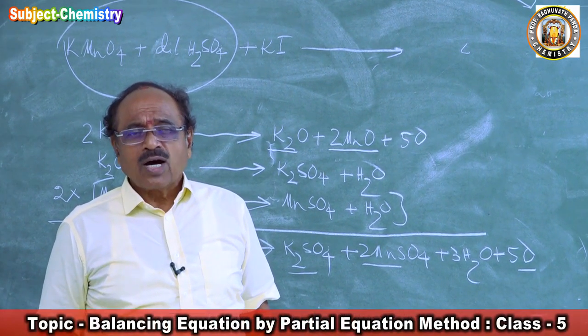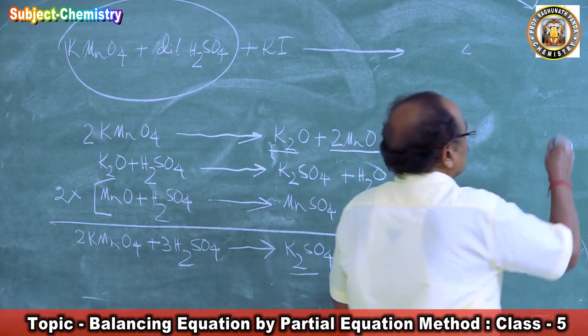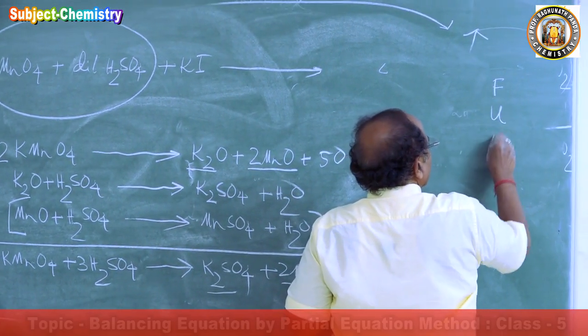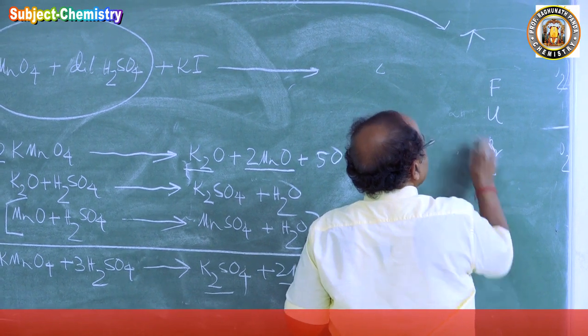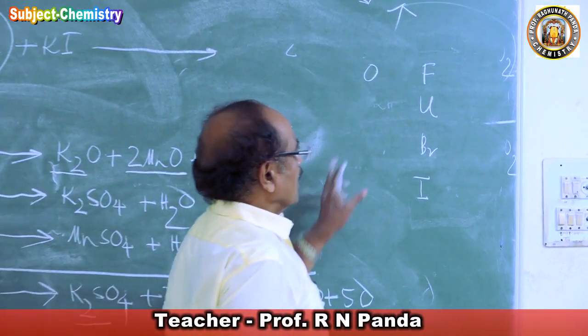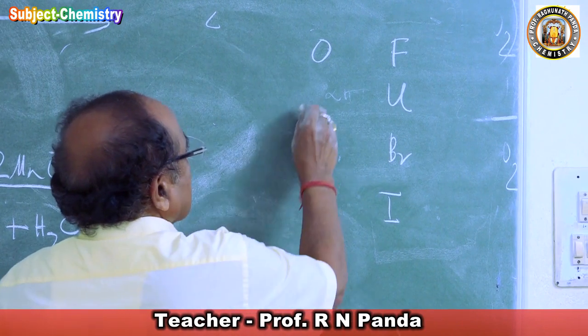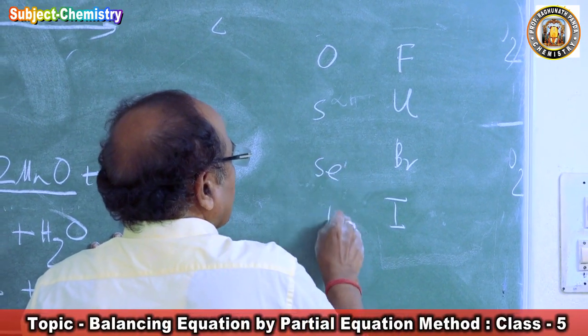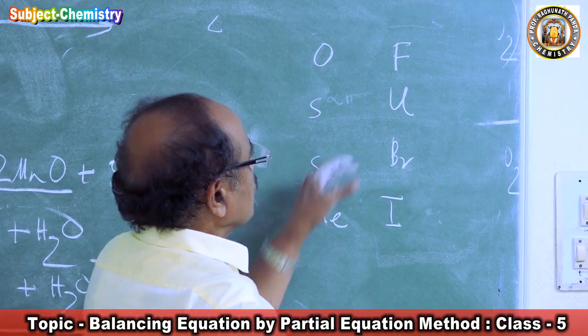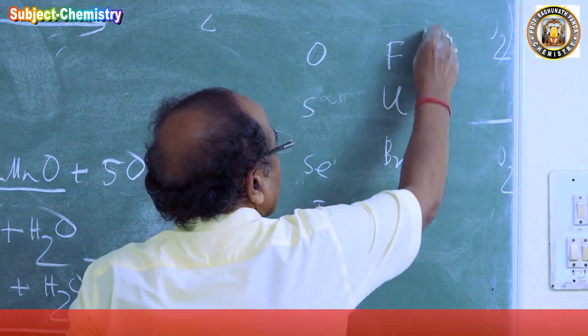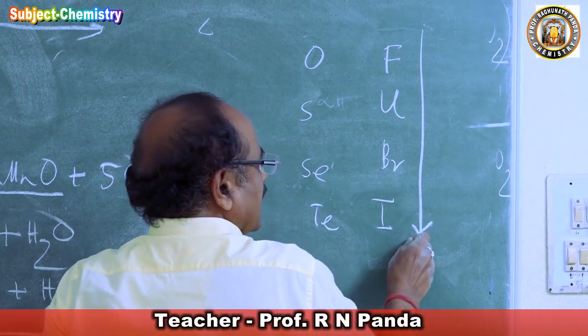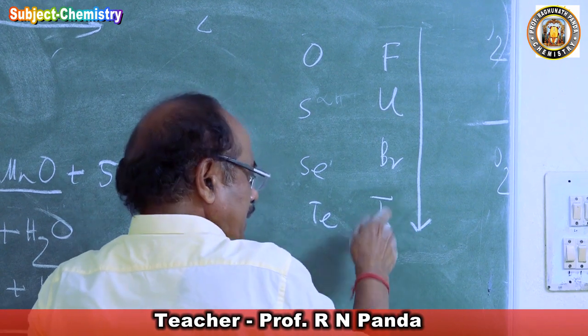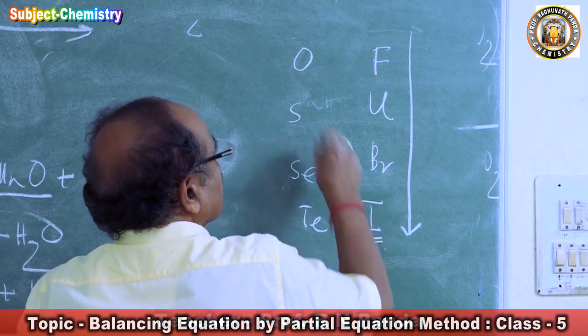electronegative element. Now if you go to the periodic table, I taught you fluorine, chlorine, bromine, iodine, and here is oxygen, sulfur, selenium, tellurium. Going down the group, negative character decreases. So iodine is less negative than oxygen.